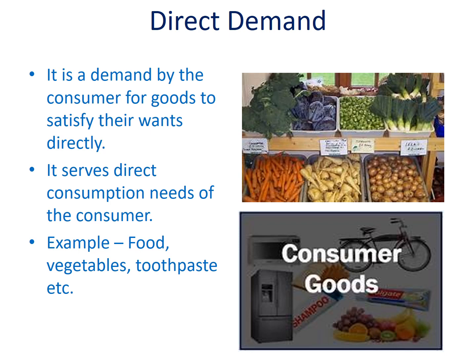It is a demand by the consumer for goods to satisfy their wants directly. It serves direct consumption needs of the consumer. Demand for consumer goods like food, clothes, books, car, television, refrigerator, bicycle, etc. is said to have direct demand.